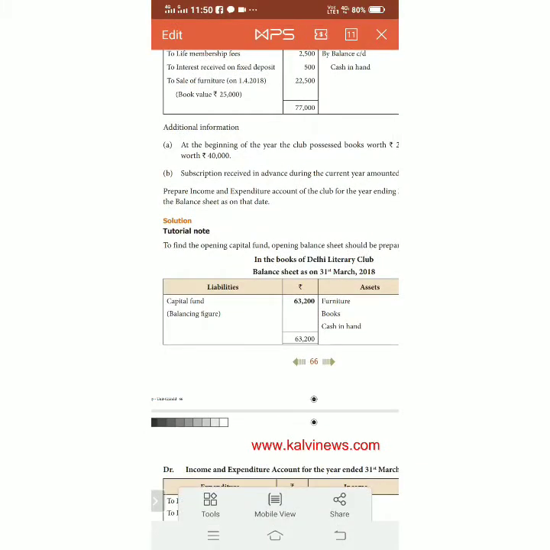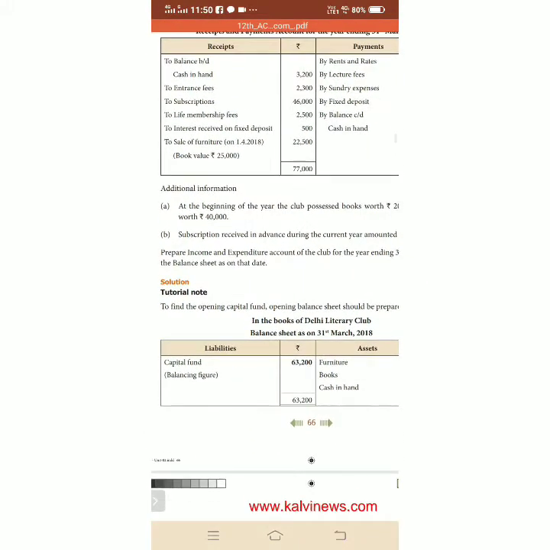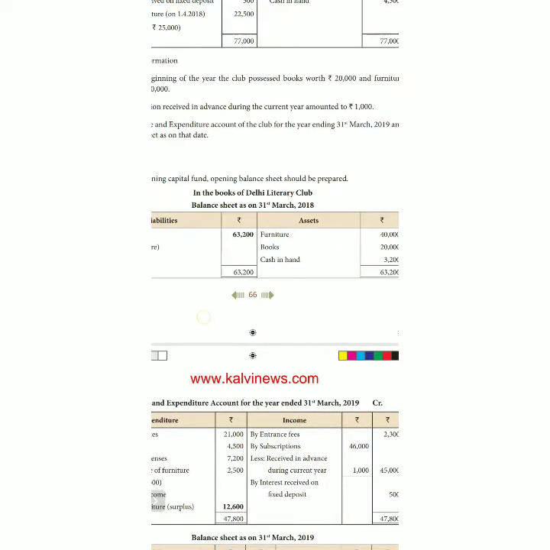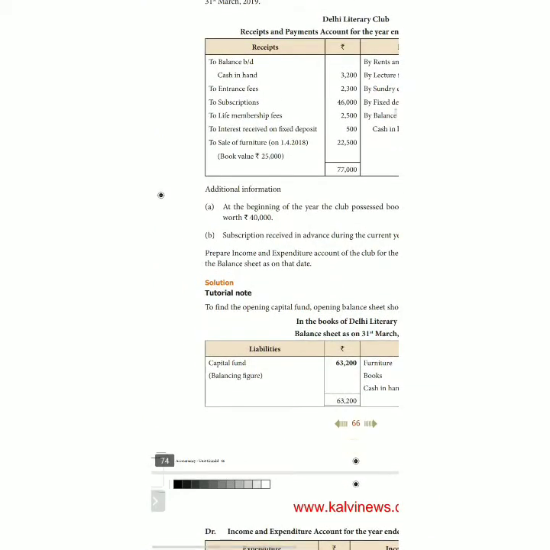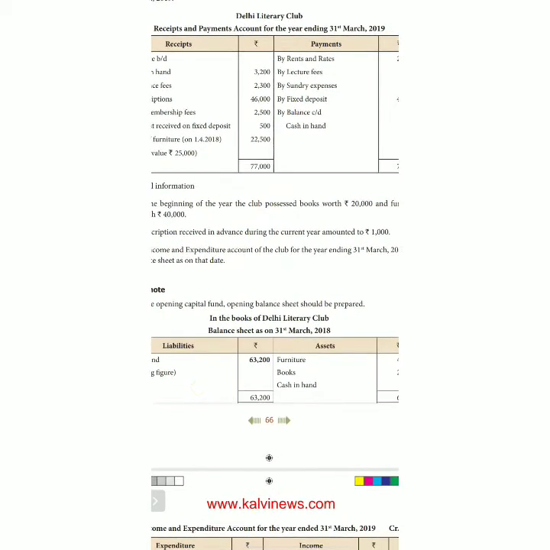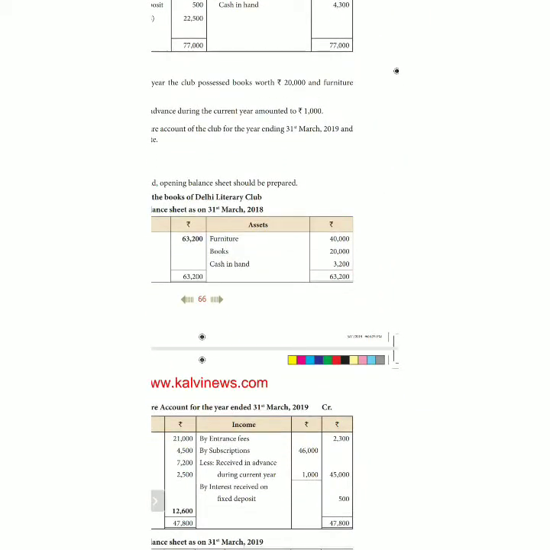Entrance fee, as given in the tutorial, is taken as a revenue receipt. So the entrance fee, 2,300, is written on the income side. The next item is subscription, 46,000. This year we received 46,000 under the head of subscription. Any adjustment regarding subscription? Yes, subscription received in advance during the current year, rupees 1,000. Out of the 46,000 we received, 1,000 is meant for the coming year, received in advance.